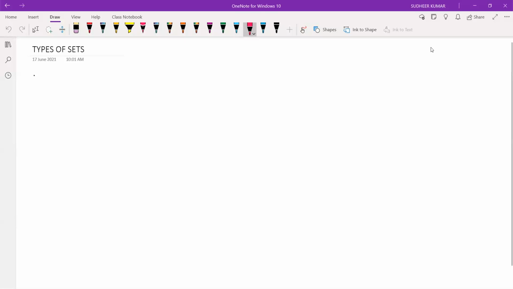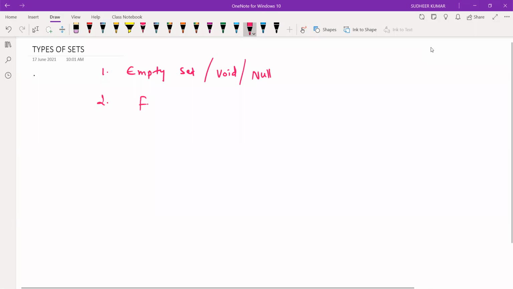So types of sets. The first one is empty set. It is also called void set, null set. And the second one is finite set and infinite set.